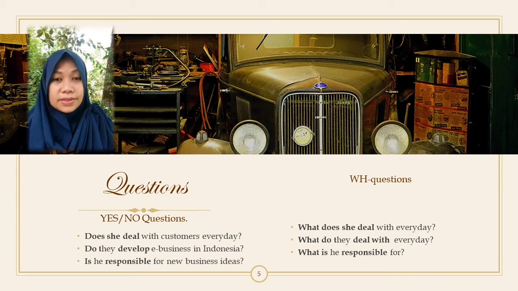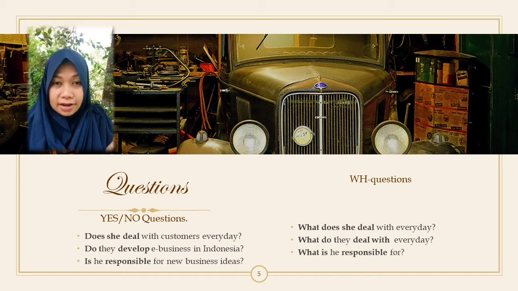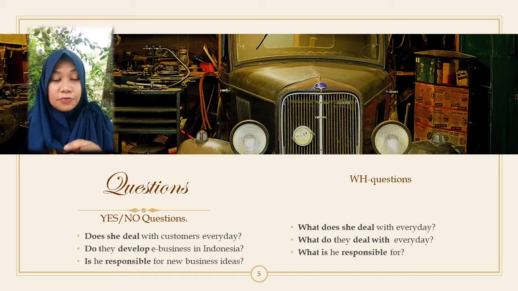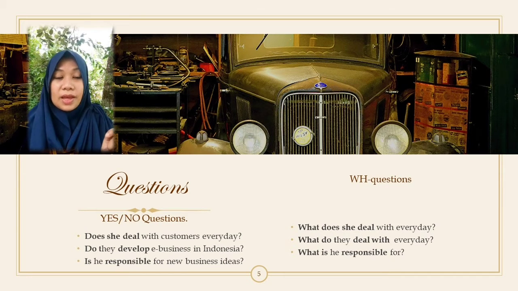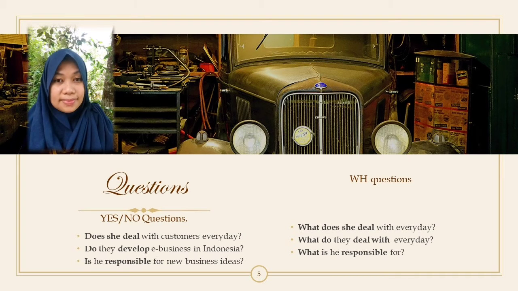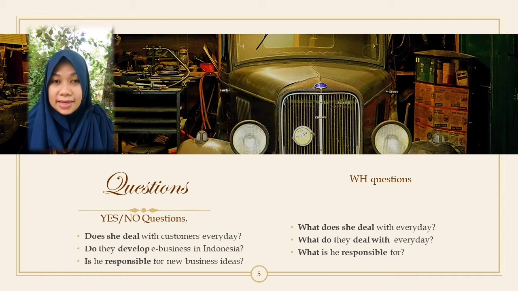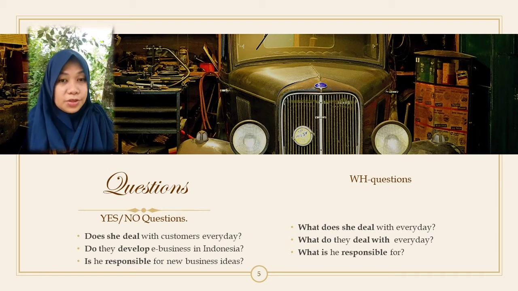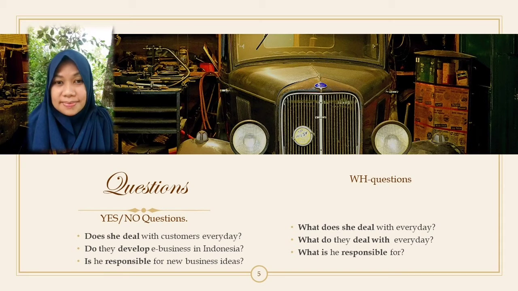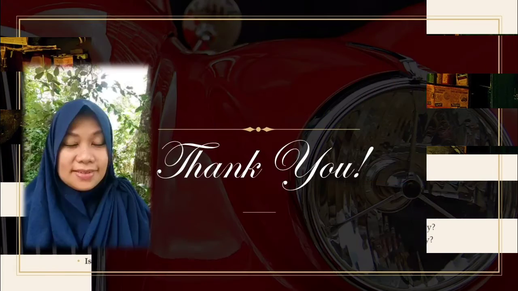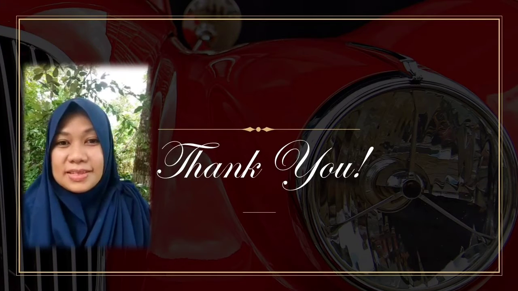If the question with be, it will be the same. You just need to put the question word at the beginning of your sentence before the be. For example, what is he responsible for? The answer will be, he is responsible for the new business ideas. Easy, right? So, that's all for me.